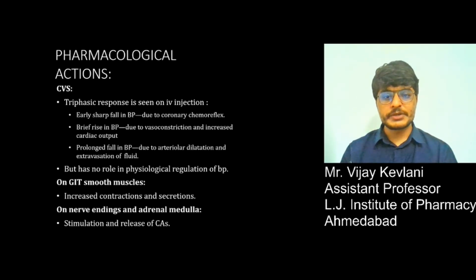The brief rise in blood pressure is due to vasoconstriction and increased cardiac output. The prolonged fall in blood pressure is due to arterial dilation, but it has no physiological role in regulation of blood pressure. On GI smooth muscle, it increases contraction and secretion.